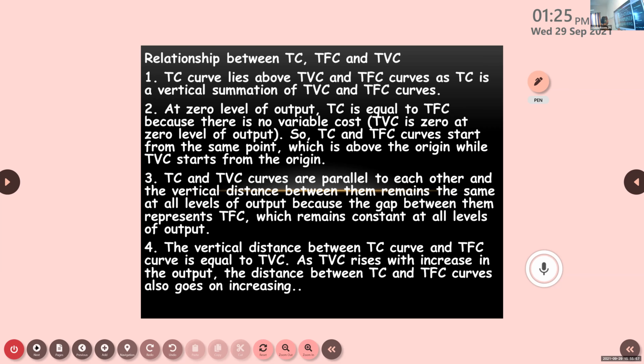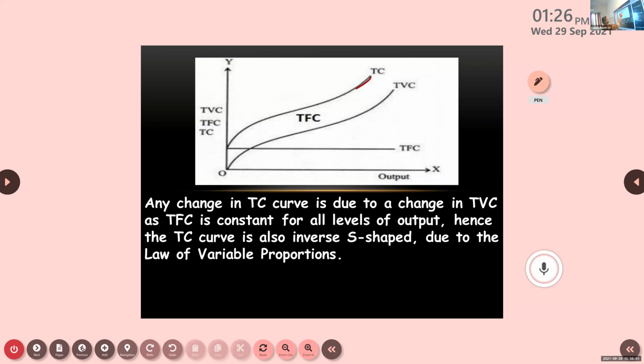They are both the same. If you see the distance from here, this is TFC, and till here it is TC. If you see this difference, what will it be? TFC you have in your hand. From here to here, if you see the difference, that is TVC.